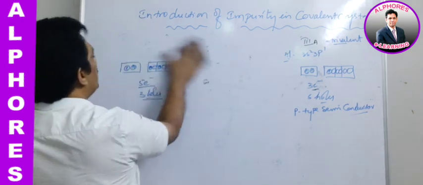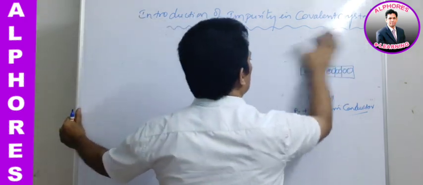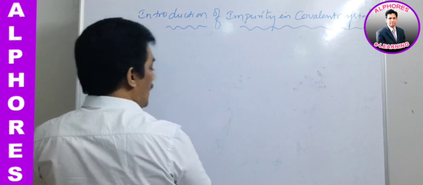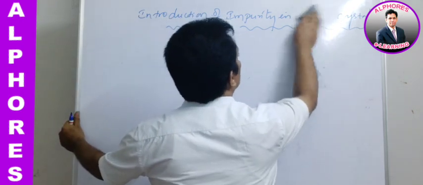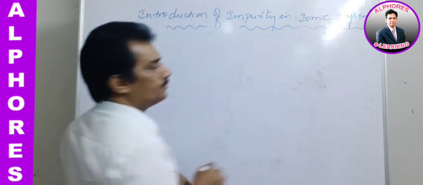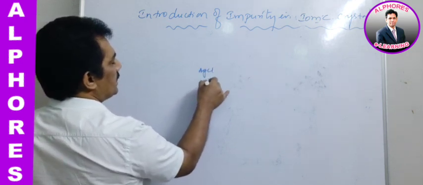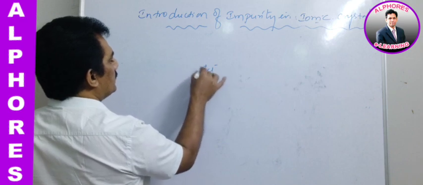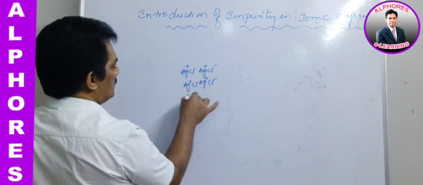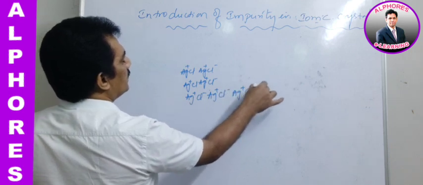And in case of introduction of impurity in ionic compounds, generally one statement we require, that's all. Here in case of ionic compounds, when an impurity ion is present in ionic crystals, say for example, if it is AgCl, Ag plus Cl minus, Ag plus Cl minus, like that.